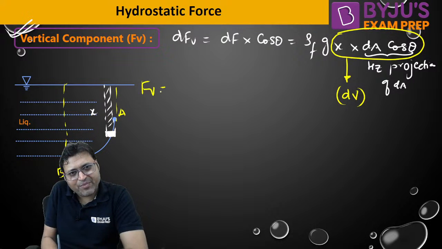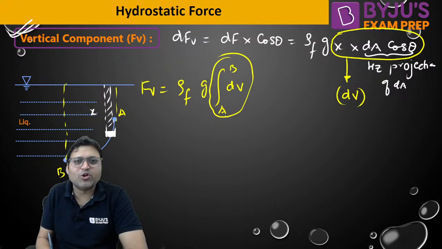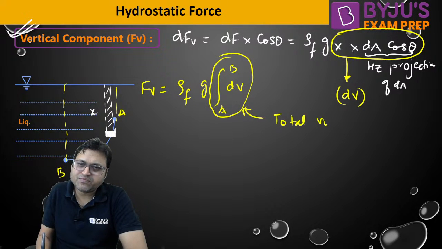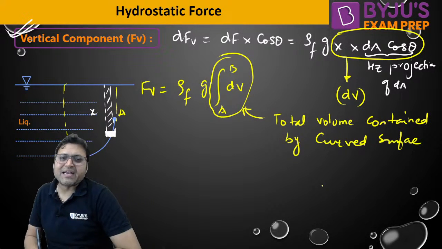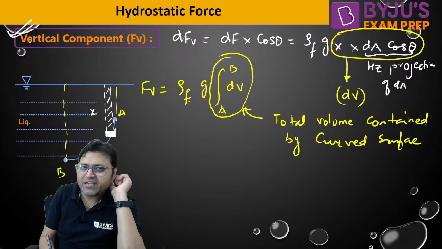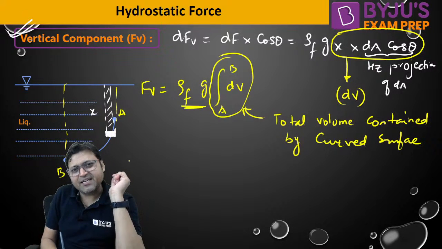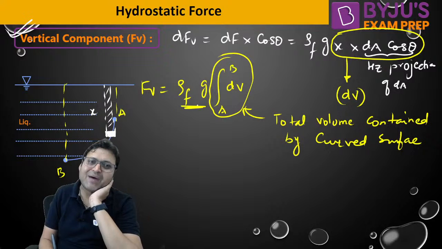So FV will be equal to rho into g into the integration of dV from A to B, and this will be the total volume of the fluid contained by the curved surface. Volume multiplied by rho is mass, into g.